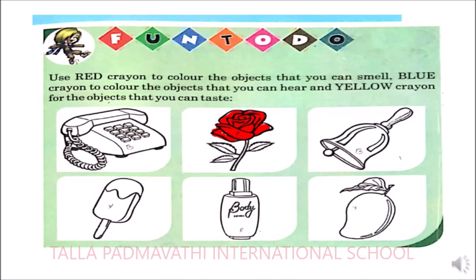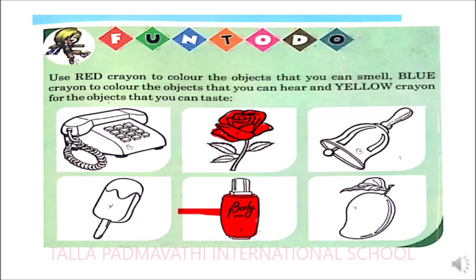Does a bell give you smell? No. So don't color that. And next, ice cream does not give you any smell here. But whereas the perfume, what is this one? It's a perfume. Even this is going to give you the smell. So you are going to color that with which color? A red color. Now go with the next one.